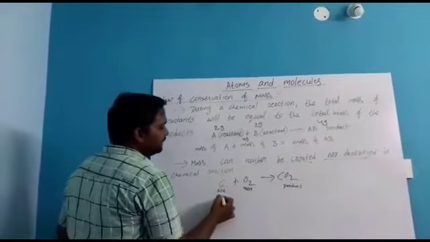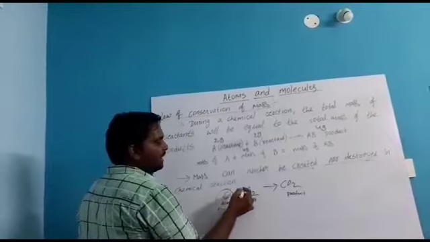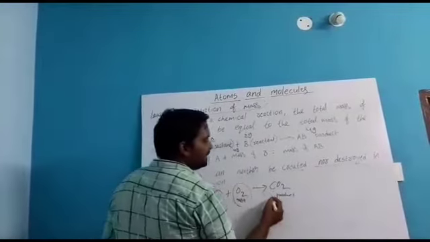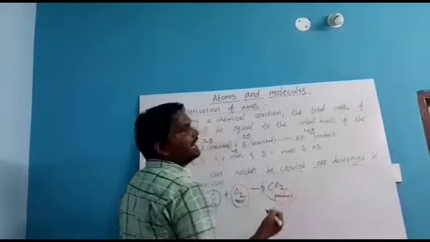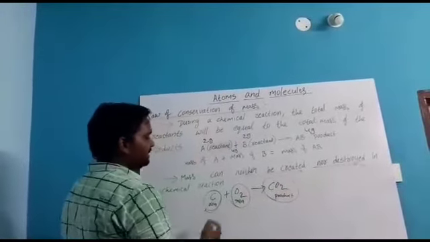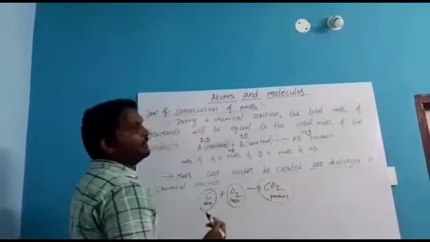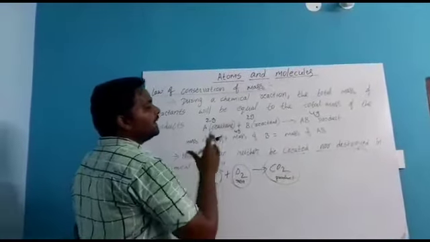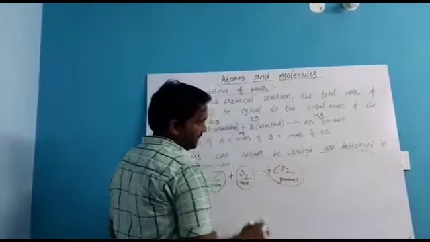Here, what is that in the form of this C? It is in the form of carbon. And what will it be in the form of oxygen? But after the reaction, what will it be containing? It is in the form of carbon dioxide. That means the carbon and oxygen we converted into carbon dioxide. So we can't create and we can't destroy, but we can convert from one form to another form.